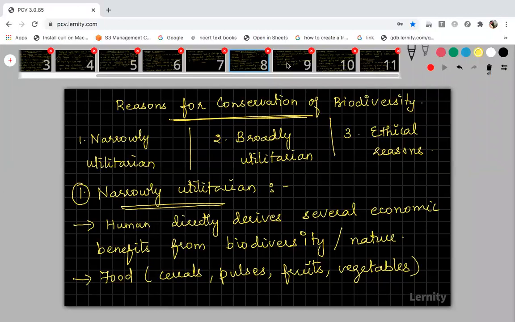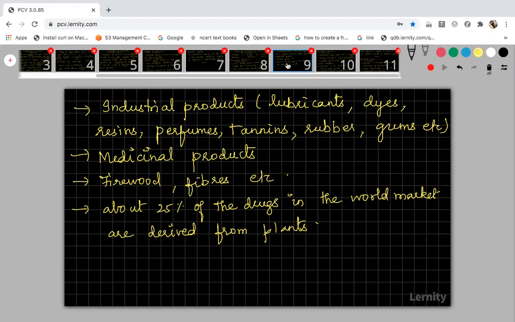Wait, at the end, I will show you all the slides. Now we are on the 8th or 9th slide. If you ask me to show the second slide, other students will get irritated. So wait, after giving the introduction of in situ and ex situ, I'll show you all the slides from the beginning. So this is the 9th one.